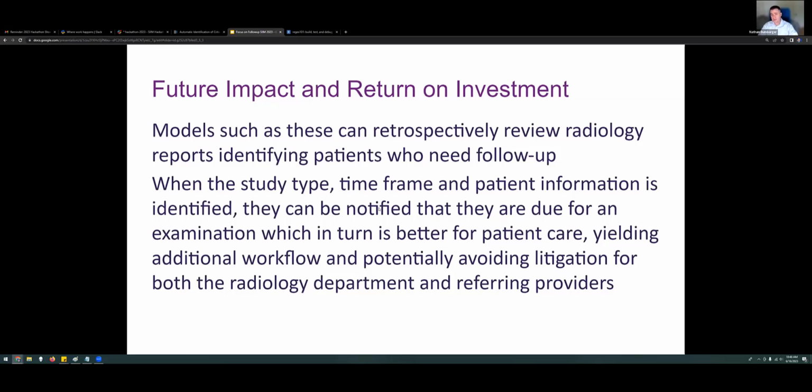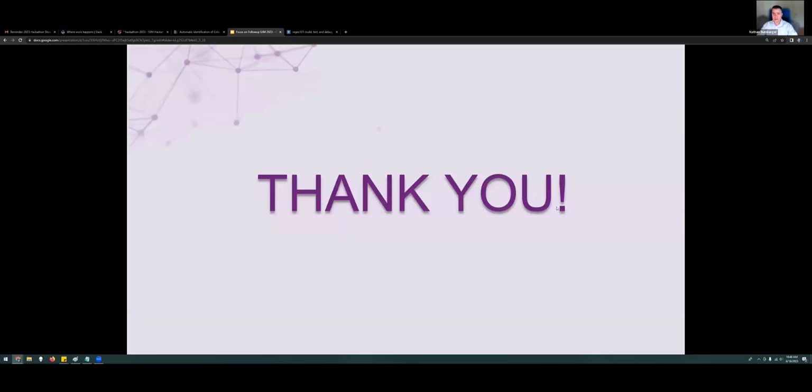The real goal is to provide better patient care, helping patients know that they had a follow-up recommendation, to be able to track that and automate the tracking. And it helps in a number of ways. First of all, it's potentially additional RVUs, additional workflow to a radiology practice. And secondly, it can help avoid litigation if a follow-up recommendation is needed.